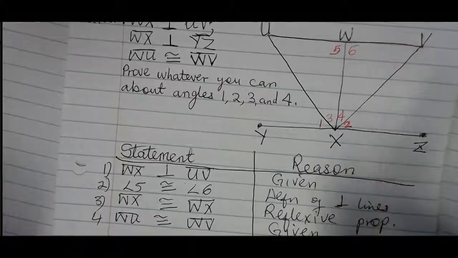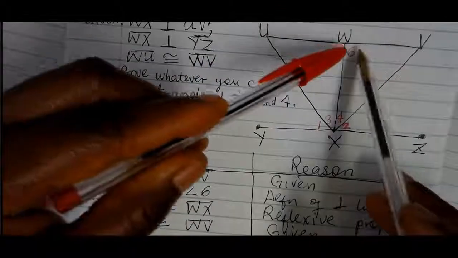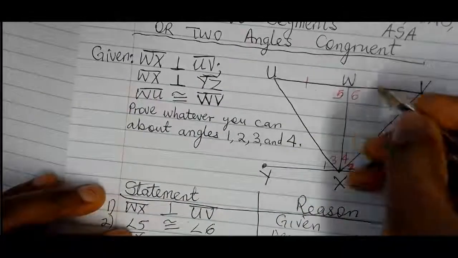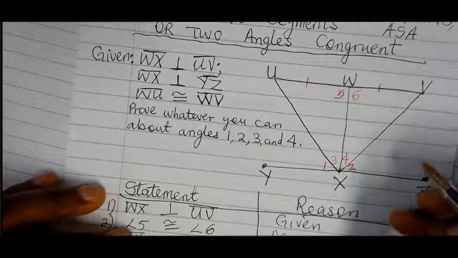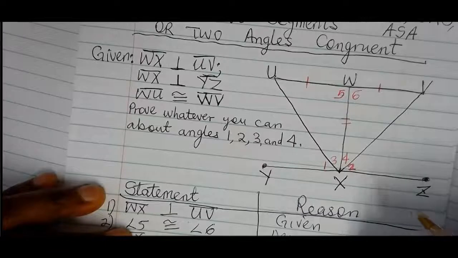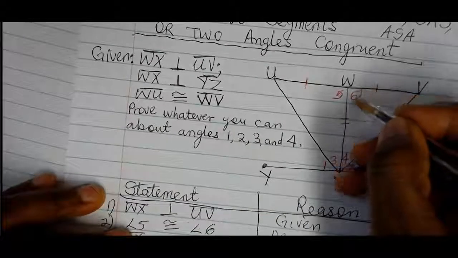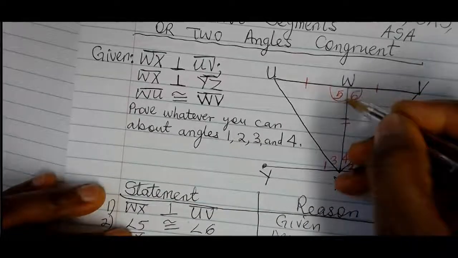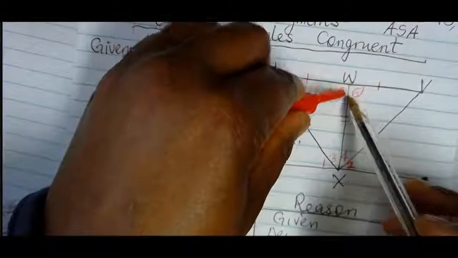And right now we have it that for these two triangles, this side is congruent to this side. They are corresponding. This side is congruent to itself, and this angle is congruent to this angle, and therefore we have side, angle, side.